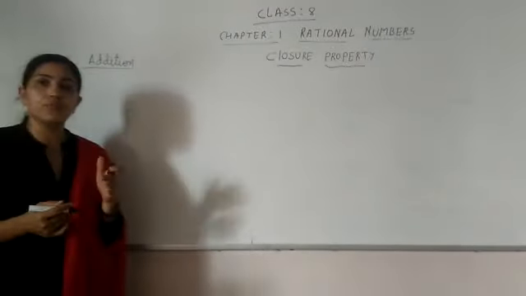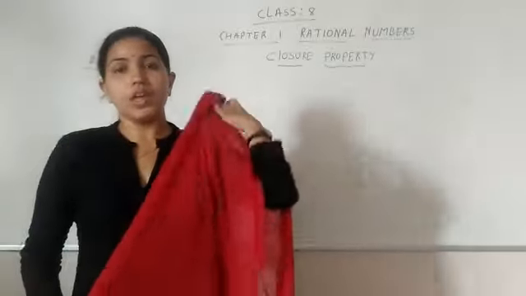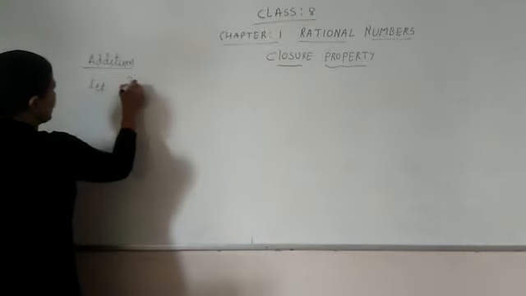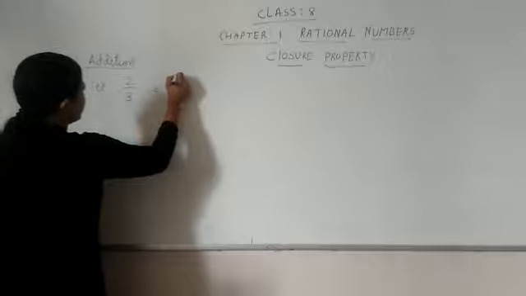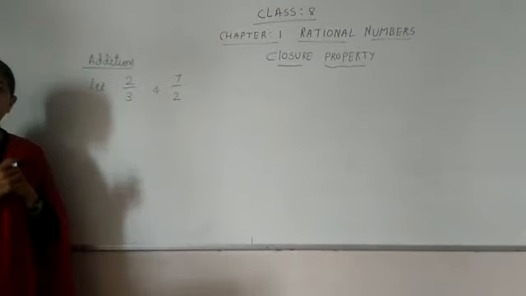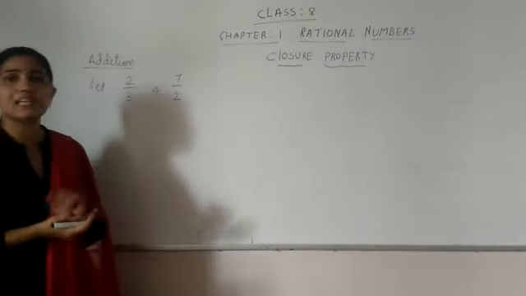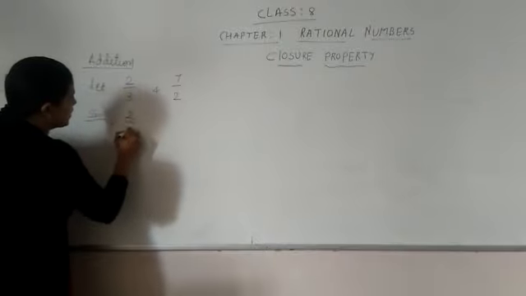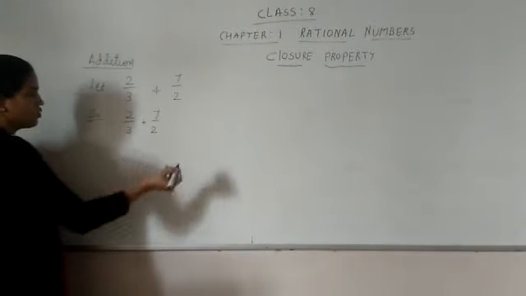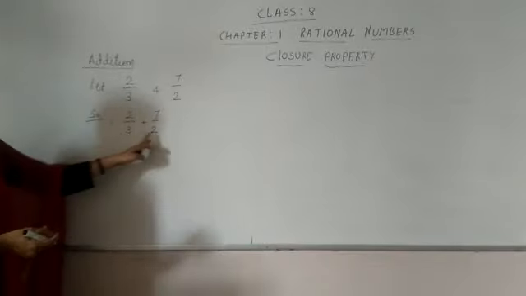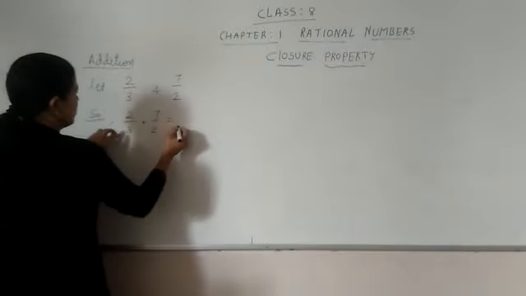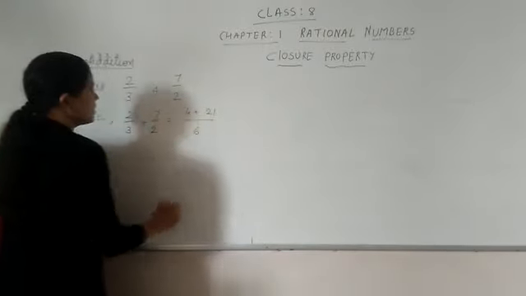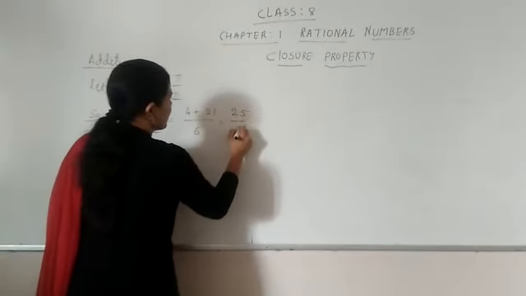So what will we do? We will take any two rational numbers, whatever you want. I am taking 2 by 3 and 7 by 2. I am taking two rational numbers, 2 by 3 and 7 by 2. Let me add them. So we have 2 by 3 plus 7 by 2. You know that you can take an LCM of 3 and 2. So 6 is the LCM. So here we have 4 plus 21 upon 6, that is 25 upon 6.